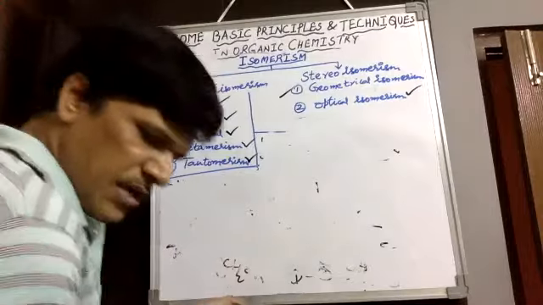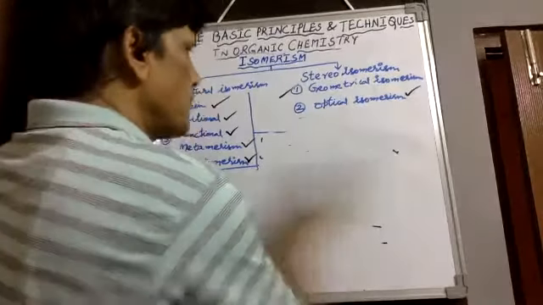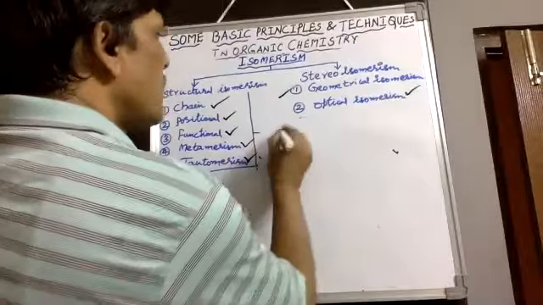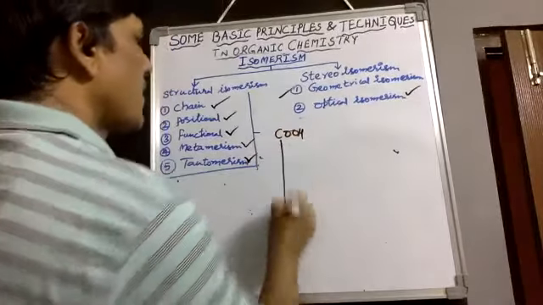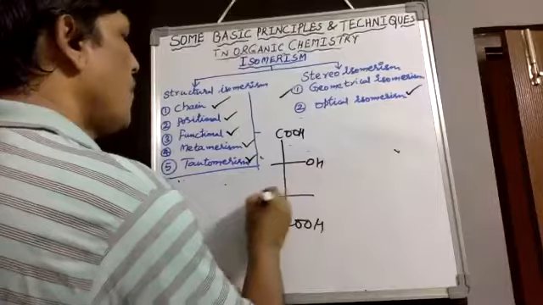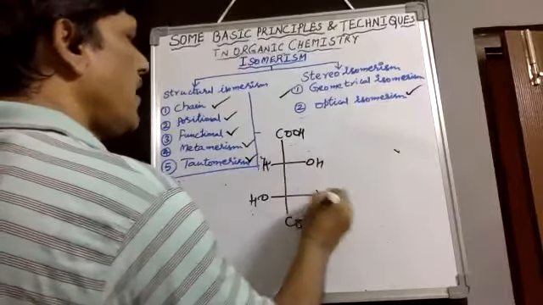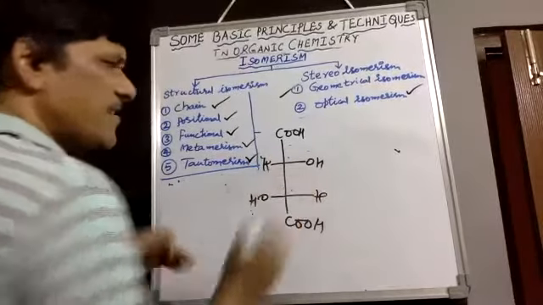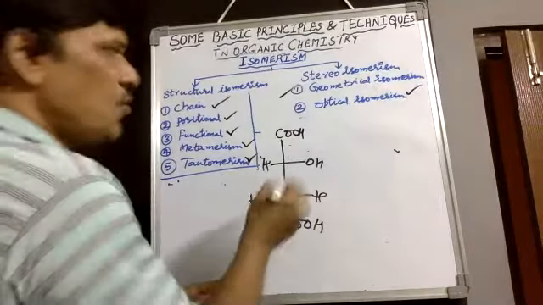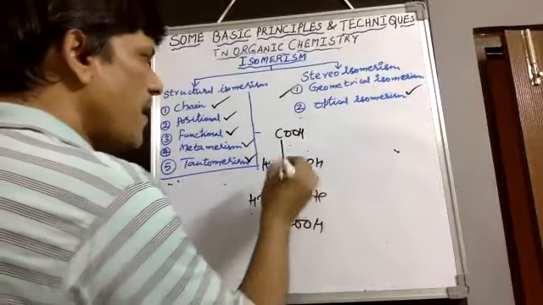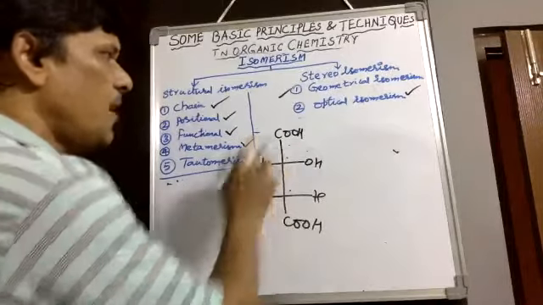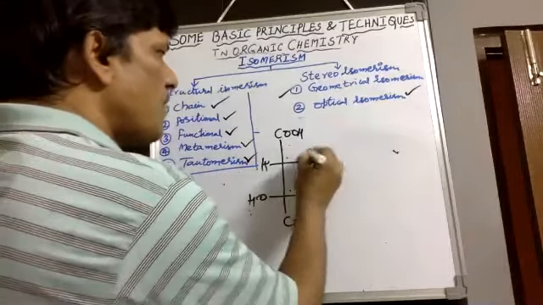Next, let us take, suppose you take tartaric acid, COOH, OH, hydrogen and hydrogen. Here two chiral centers are there, that is, carbon surrounded by 4 dissimilar groups. So on this chirality center we observe groups 1, 2, this complete group 3, and 4. Therefore, higher atomic number for oxygen.